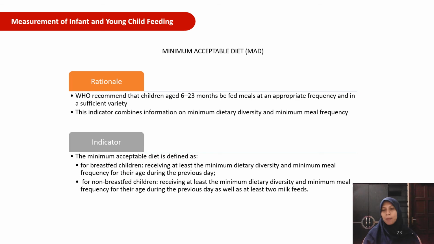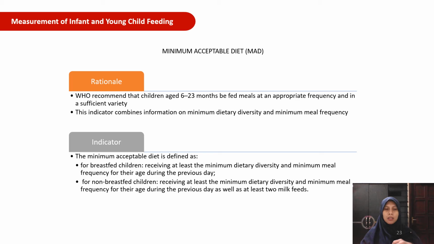The other complementary feeding indicator that I want to explain is minimum acceptable diet, or MAD. What is the rationale? WHO recommends that children aged 6 to 23 months be fed meals at an appropriate frequency and in a sufficient variety. This indicator, the MAD, combines information on minimum dietary diversity and minimum meal frequency.